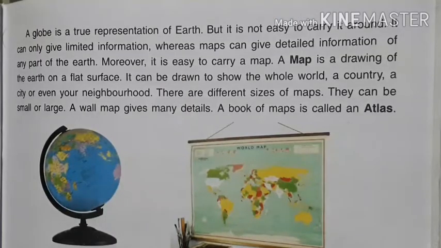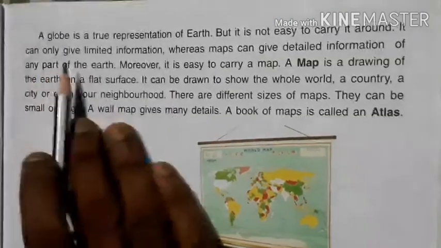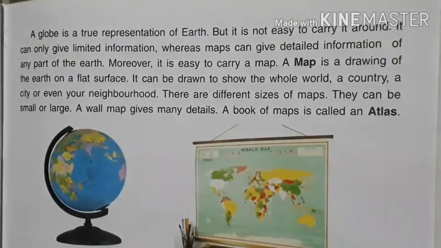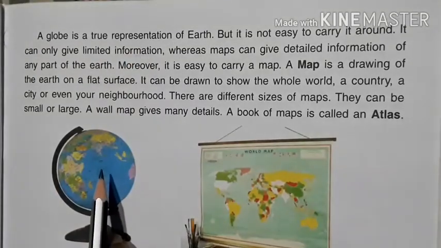Come on to the next page, page number 91. A globe is a true representation of the earth. We can also say a globe is a true model of the earth.